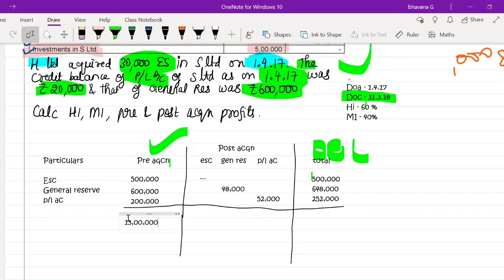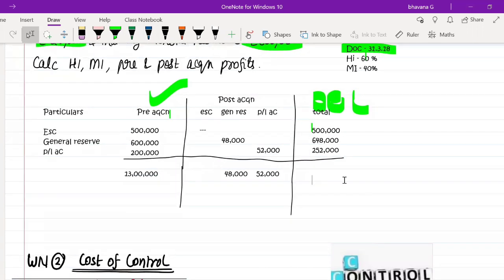Next, equity share capital is nil. Then the general reserve total is 48,000, which is for post-acquisition alone; you have to show it separately, guys. I'll tell you why later when we solve the full question. Then the P&L account total is 52,000 post-acquisition. The total here is actually not required. You can do the total and write it here, or it's up to your choice.